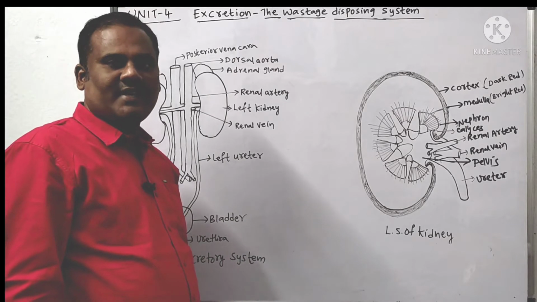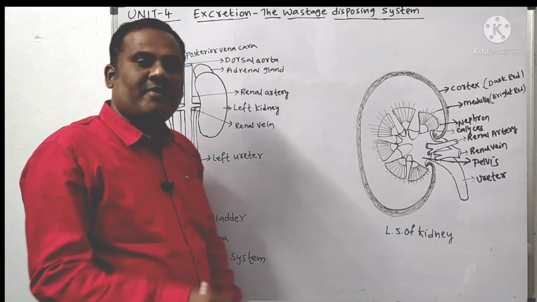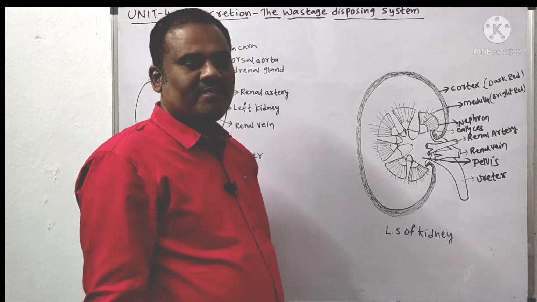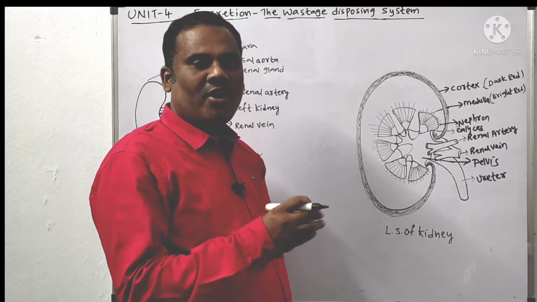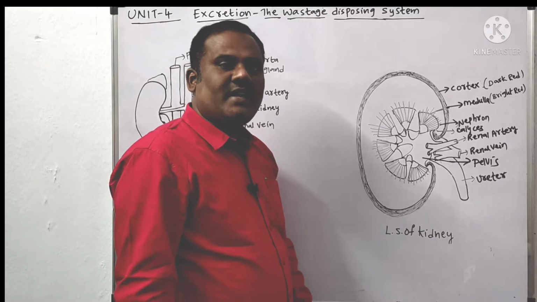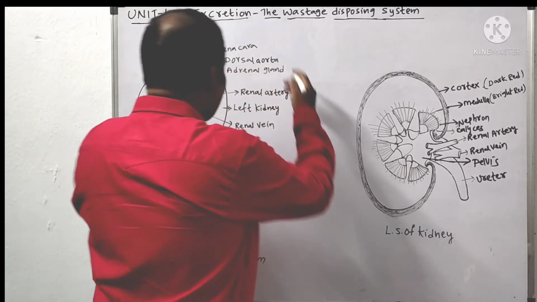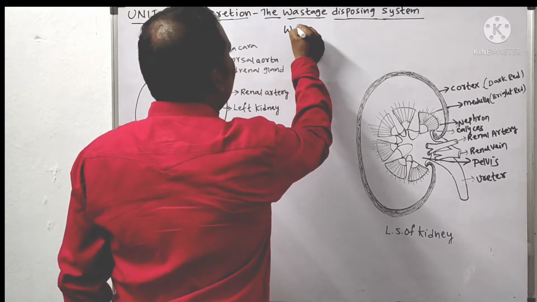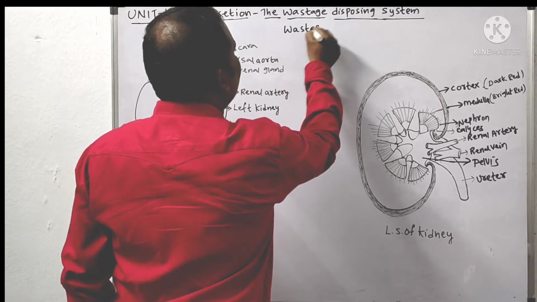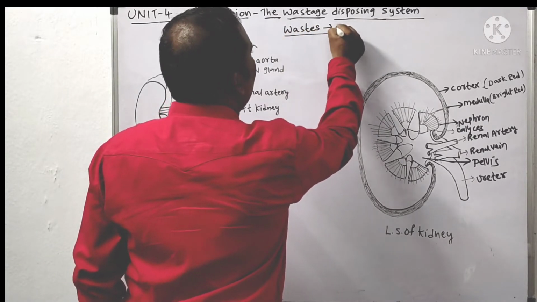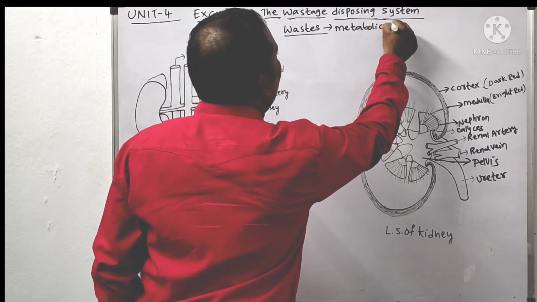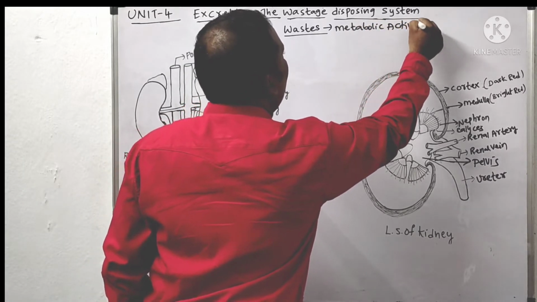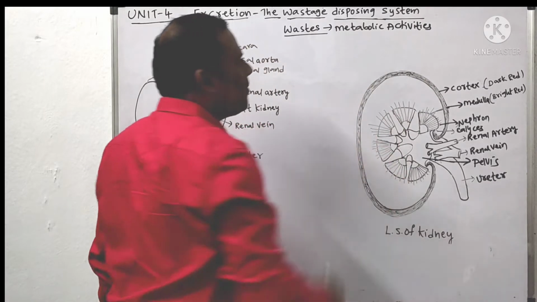With the help of what? The excretory system. Before going to know about the excretory system, we will first discuss how waste is generally produced in our body. The wastes are produced in our body during metabolic activities. What are these metabolic activities?